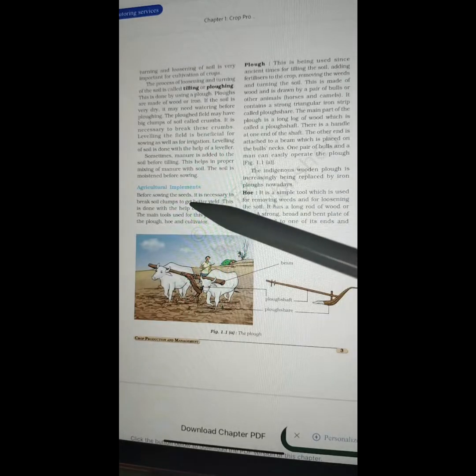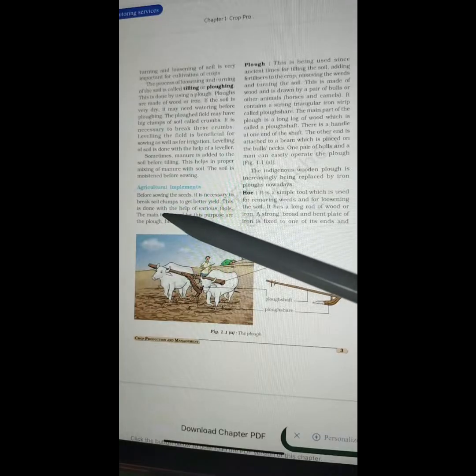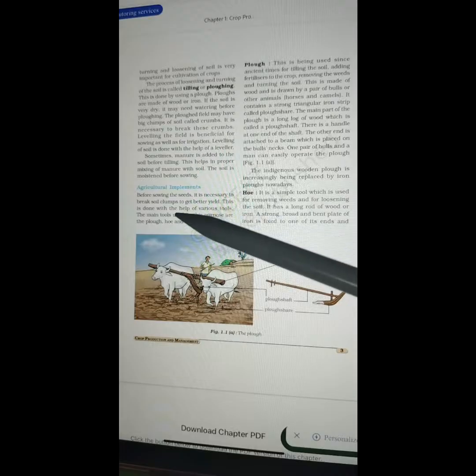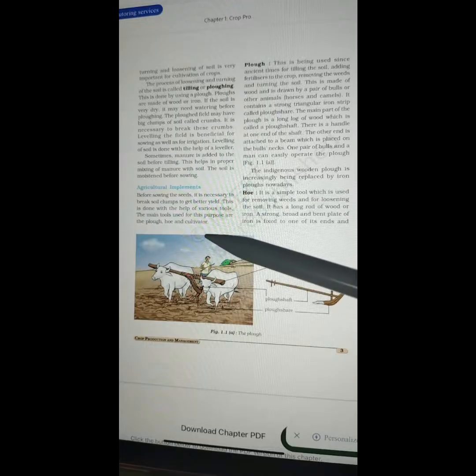Next, agricultural implements. Before sowing the seeds, it is necessary to break the soil crumbs to get better yield. This is done with the help of various tools. The main tools used for this purpose are the plow, hoe, and cultivator.